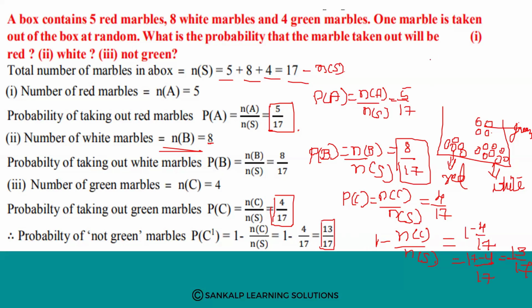Understood? See, if 100 marbles are there, in 100 marbles, 60 marbles are green marbles. Okay. That means how many marbles are not green? So not green marbles are 40. Like that, 1 minus green marble, then you will get not green marbles. Okay.